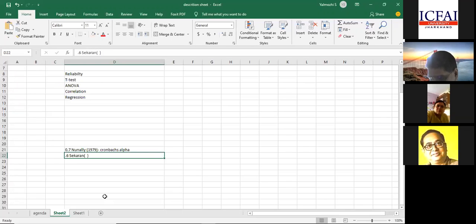Then from the constructs, I need to identify the variables or items which contribute to each construct, which I need to have in my questionnaire. And then I need to test whether these items are reliable and actually measure what I intend to measure. 100% right, sir. You're on track.